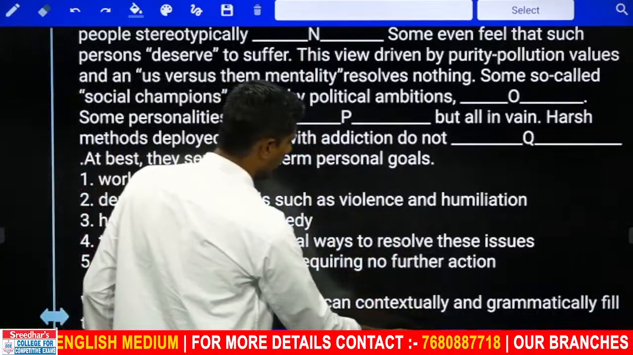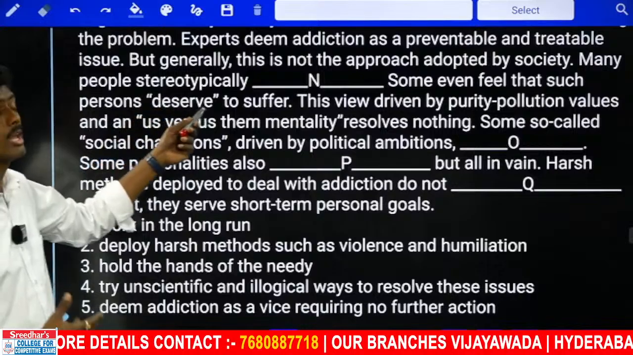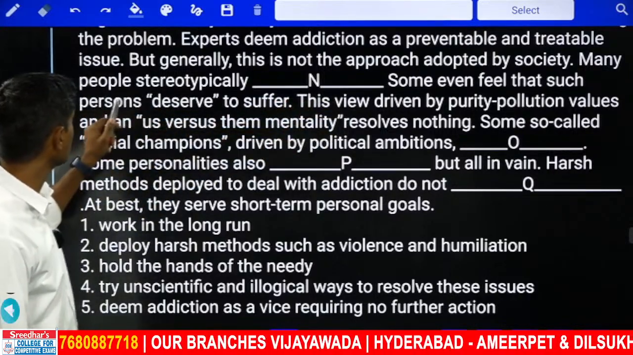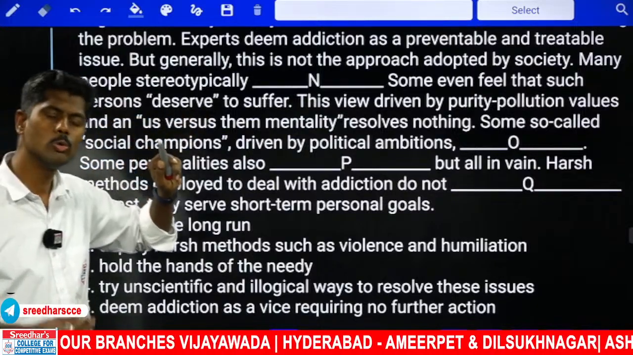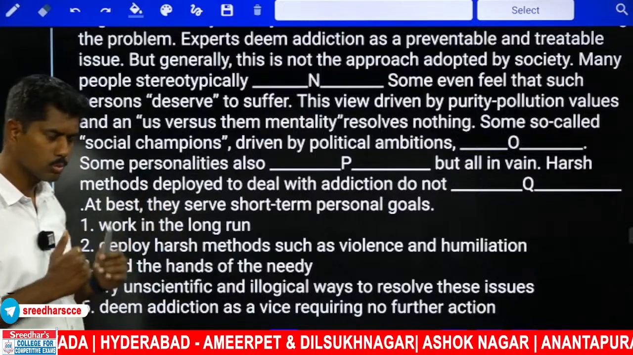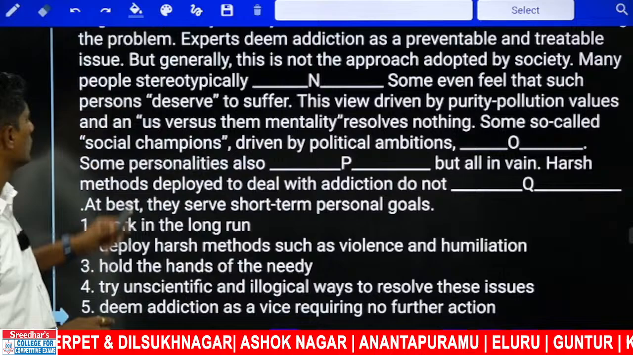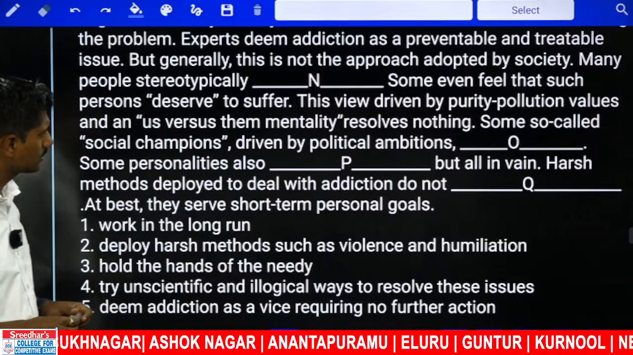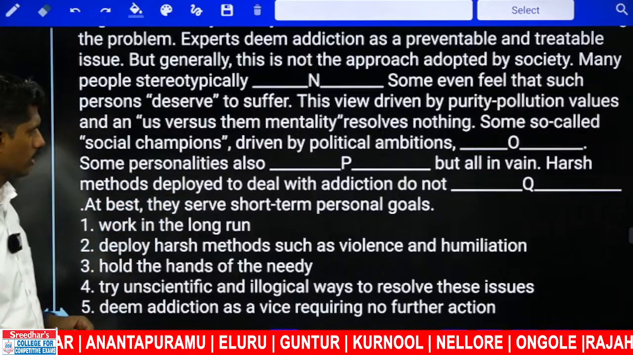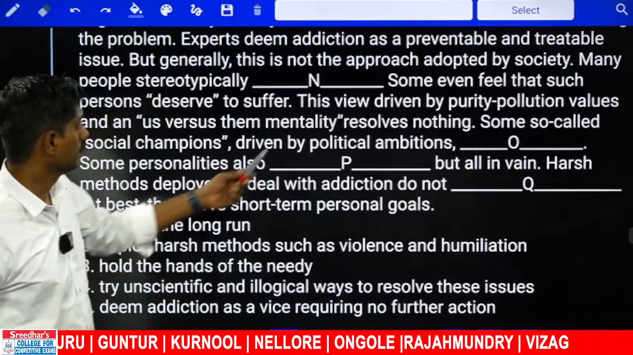it on hold. I'll do the remaining blanks and I'll come back again, because what many people are doing, we don't know. They're doing negative or positive. Some even feel that such persons deserve to suffer. What do some people do? They think addicts should suffer more. That's what these normal people think. This view is driven by purity, pollution values and an us versus them mentality. Us are different, they are different. This mentality is not appropriate. This driven-by mentality resolves nothing.